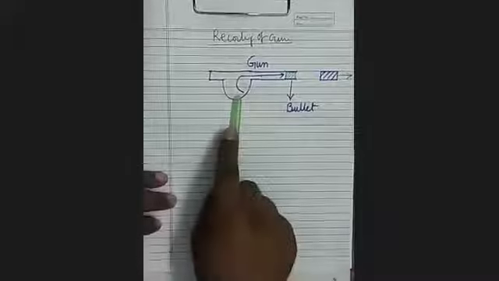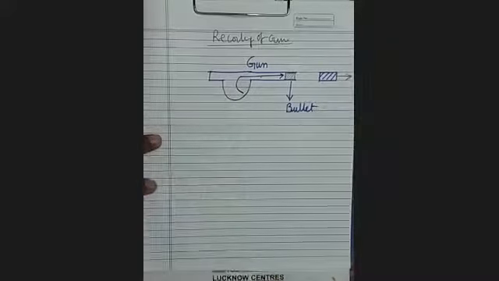Now see here, as we have taken gun and bullet as the same system, total momentum will remain 0 because both are at rest before firing. Therefore, total momentum is 0.